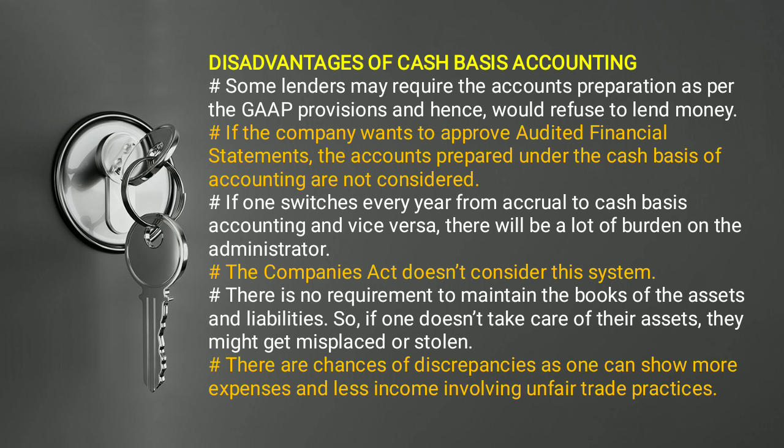So there is no requirement to maintain the books of assets, liabilities and all, as we have to maintain in the accrual basis of accounting. There are chances of discrepancies, as one can show more expenses and less income, involving unfair trade practices in the business organization. It may be possible that some businessmen do some unfair trade practices, adopt wrong methods or wrong things in the business organization, so they can alter their results.